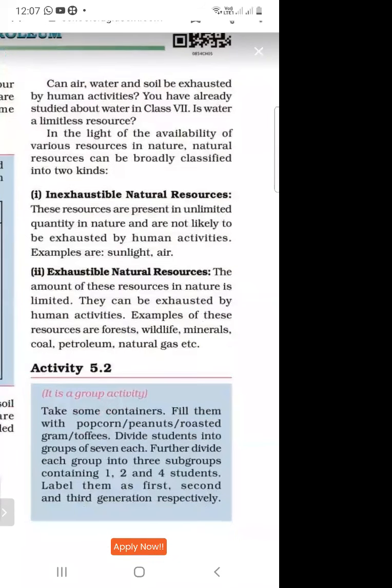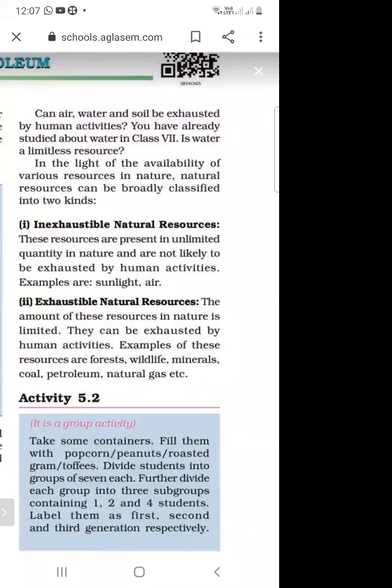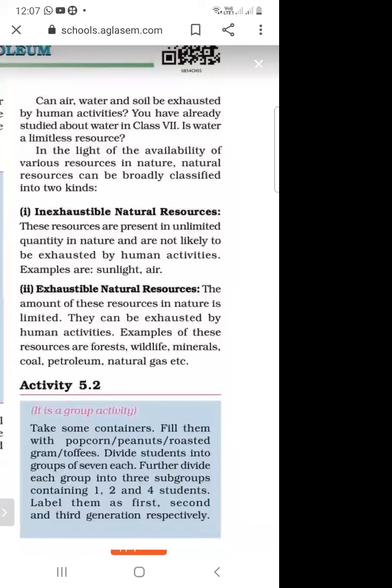So what is activity 5.2? We are taking some containers and filling these containers with popcorn, peanuts, gram, and coffee. And we are dividing these 21 students into 3 groups. In the first group, 7 students. In the second group, 7 students. And in the third group, 7 students.